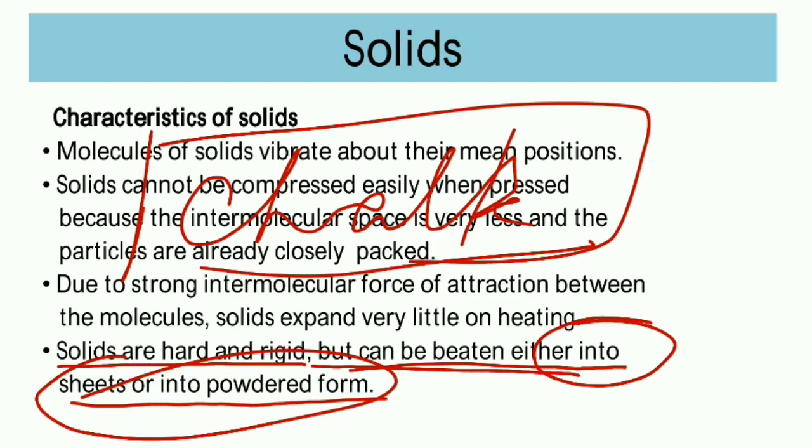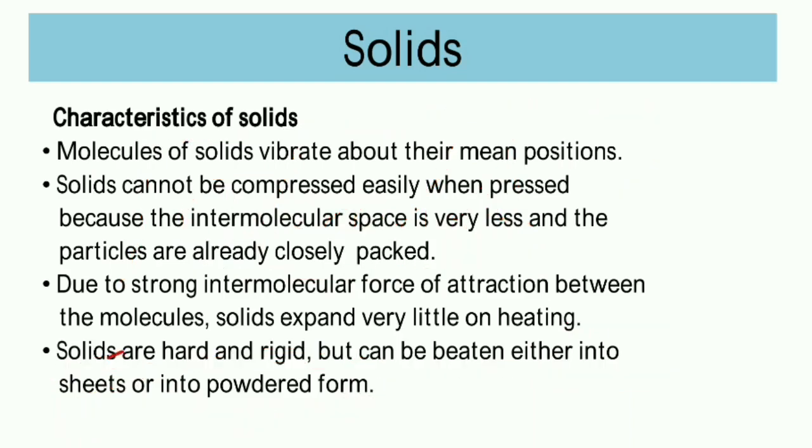Many solids can be converted into sheets also, like any metal, for example aluminium, brass, gold, silver. These solids can be converted into sheets. So these are the characteristics of the solids.